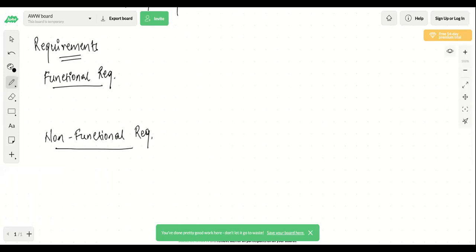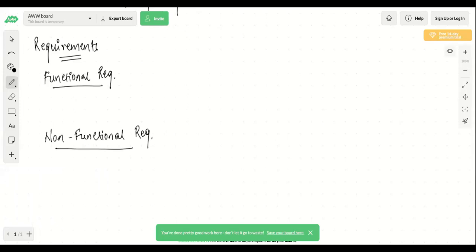So generally, whenever you talk about the functional requirements, you try to gather that information from the end user. So let's say you want to create a chat app. What are the functional requirements? What should the user be able to do? They should be able to see the previous chat, the history of their chat.